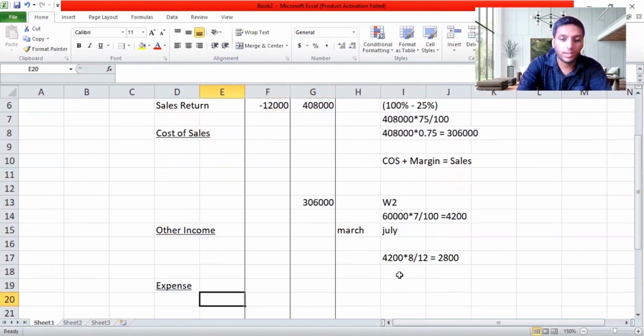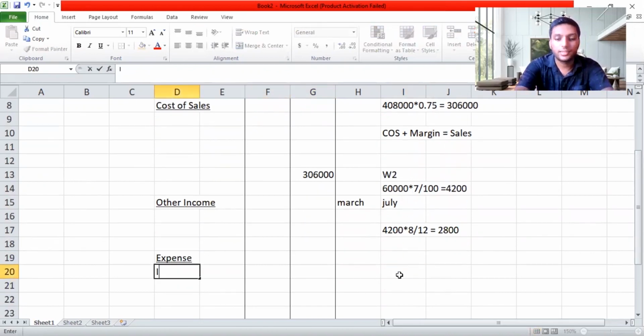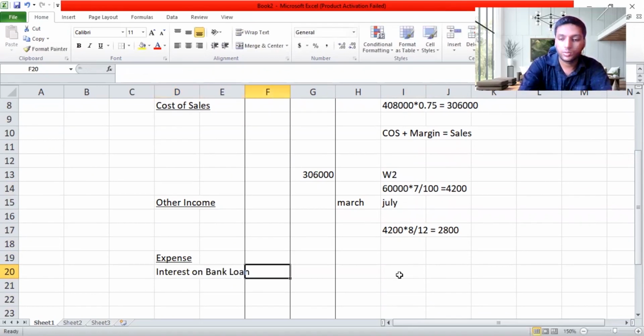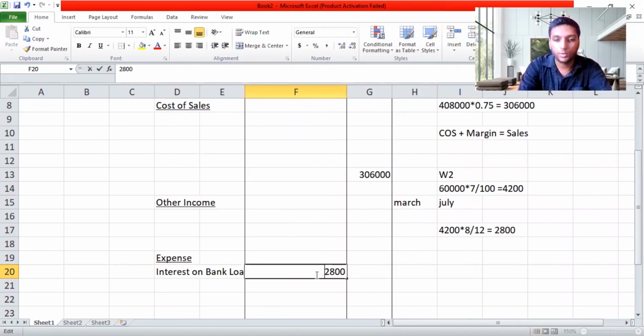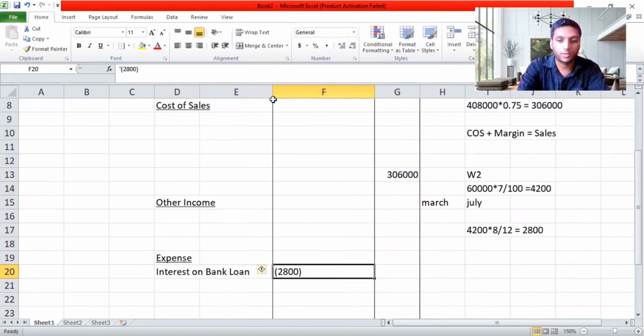2,800. So I will record it under expenses: interest on bank loan. I can show here in the first column 2,800. It's better if you show it as a negative value when you're doing this. So I have represented this clearly as a negative value. You can have a good idea of what you should do when you're doing the sum. So the second adjustment is done.